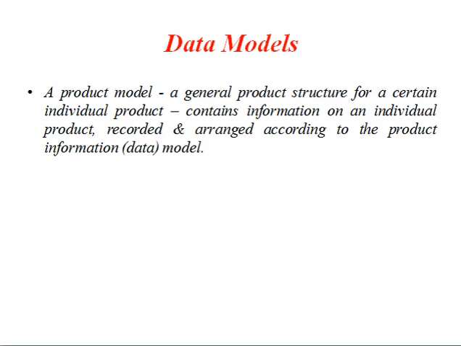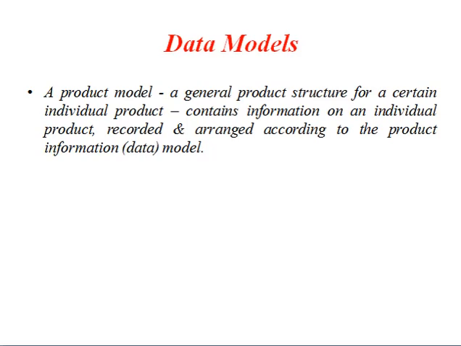We mentioned here the product model, a general product structure for a certain individual product. And what is the necessity of this product model? Whatever consideration you have taken in the production system, you need to launch the product, or give the product to the customer to fulfill their requirements.